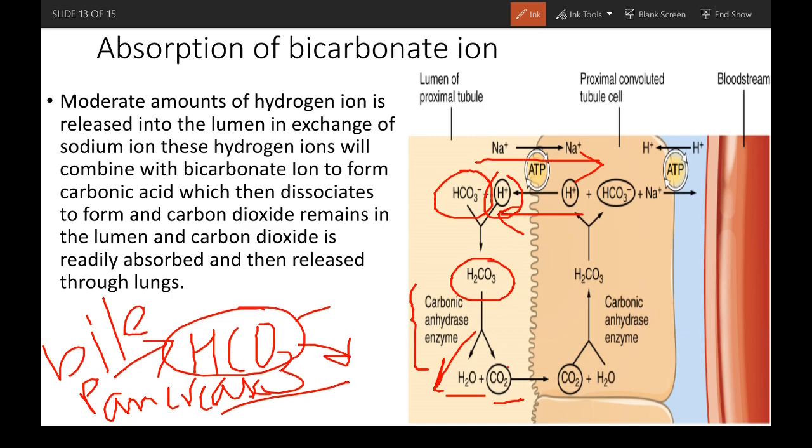Now we know that carbon dioxide is very easily absorbed inside the cell, right? So carbon dioxide is absorbed into the cell, and again inside the cell the carbon dioxide can either combine with water to again form carbonic acid, or the carbon dioxide might go to the blood and then be carried off to the lungs to be exhaled out.